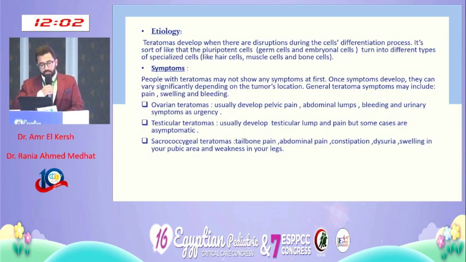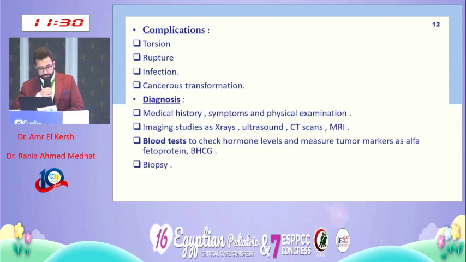Etiology: teratomas usually develop when there are disturbances during the cell's differentiation process. It's sort of like pluripotent cells turning into different types of specialized cells like hair cells, muscle, and bone. Symptoms: general symptoms include pain, swelling, and bleeding, but ovarian teratomas usually develop pelvic pain, abdominal lumps, bleeding, and urinary symptoms as urgency. Testicular usually develop testicular lump and pain. Sacrococcygeal teratomas, tailbone pain, abdominal pain, constipation, dysuria, swelling in the pubic area, and weakness in the legs.